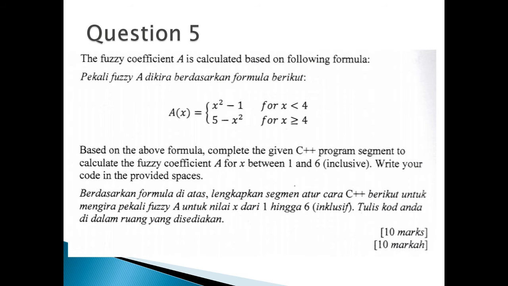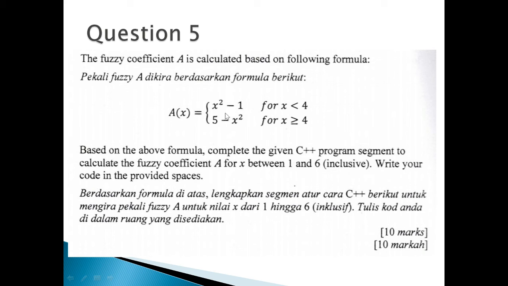And the last question, okay, you can see the question, the fuzzy coefficient A is calculated based on the following formula. Okay, if you see something that you are not familiar with, please don't panic. This is a computer science question. It must be asking you about computer science. Just read carefully and try to understand. Given to you here, the formula means that A will use either this formula or this formula, meaning that you need to use your if statement here.